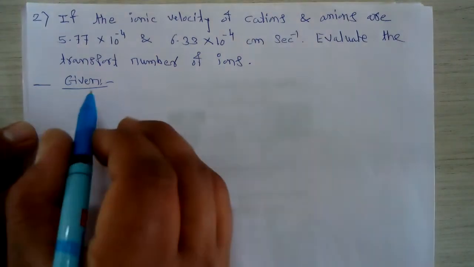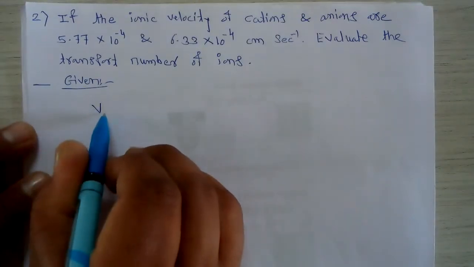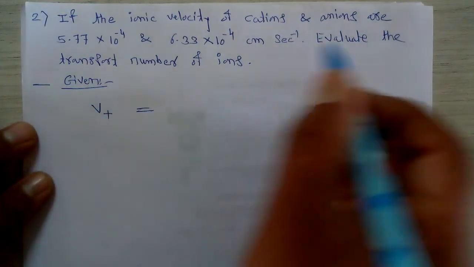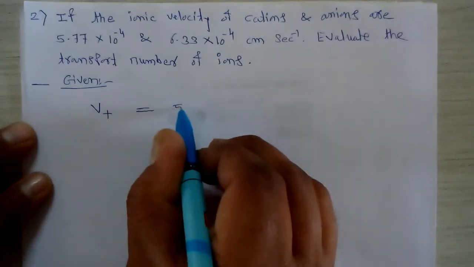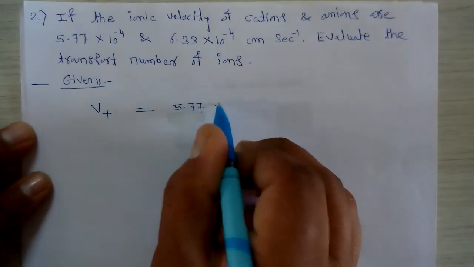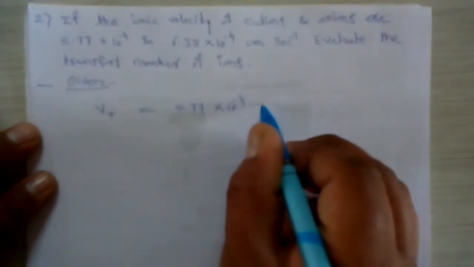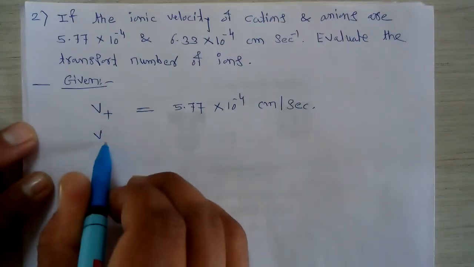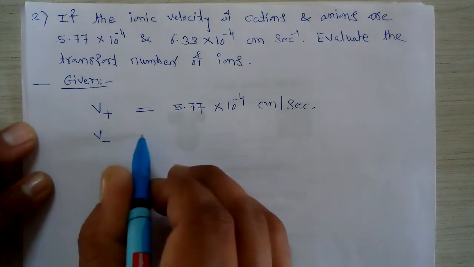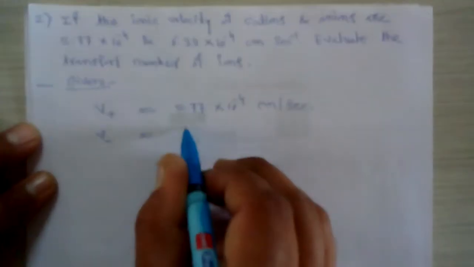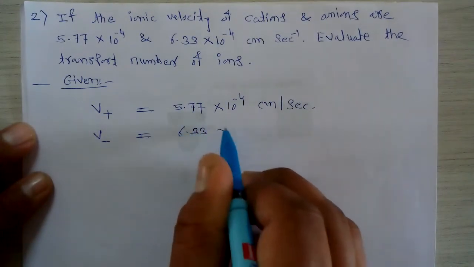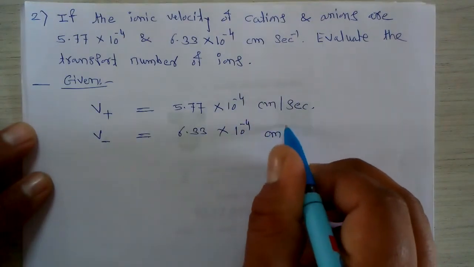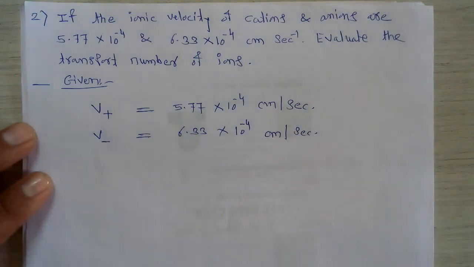So we know that the ionic velocity of cations, that is V plus, is equal to 5.77 × 10^-4 centimeter per second. Second is the ionic velocity of anion, that is V minus, equal to 6.33 × 10^-4 centimeter per second.